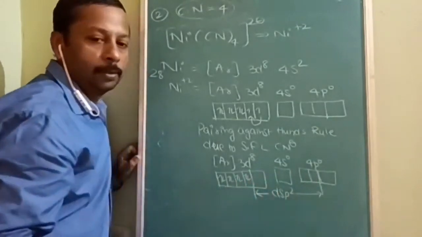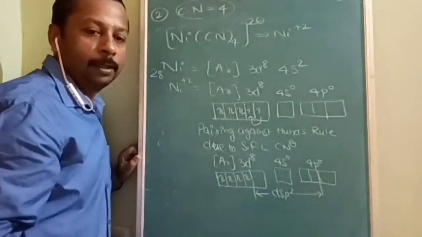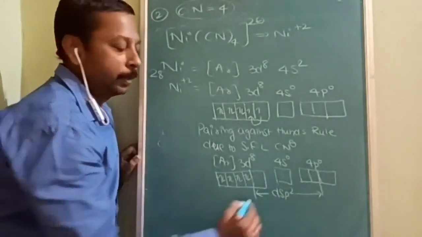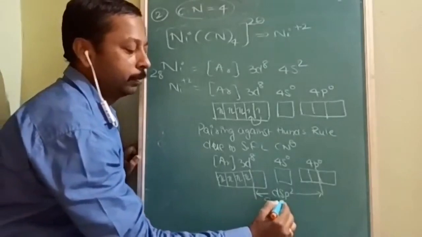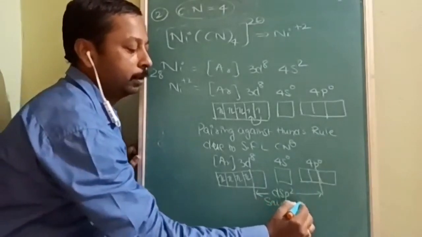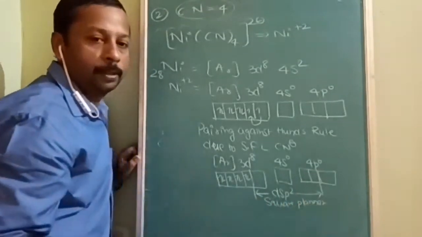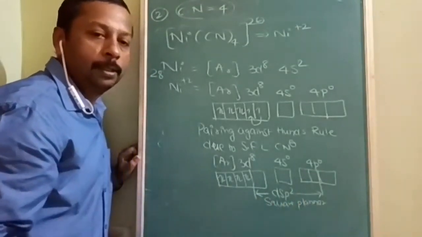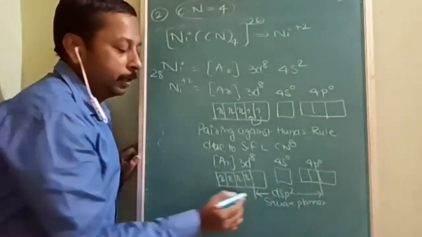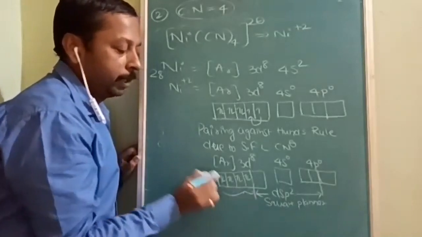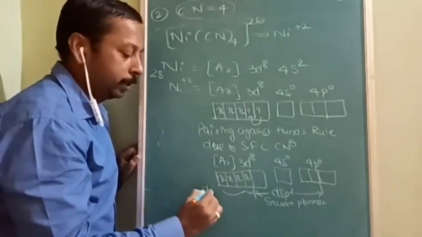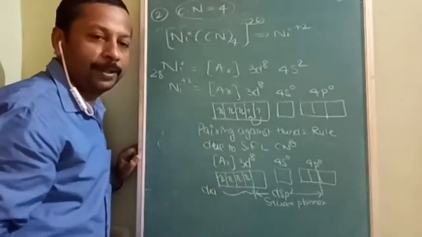And shape is going to be square planar. And what is the magnetic nature? It is diamagnetic.